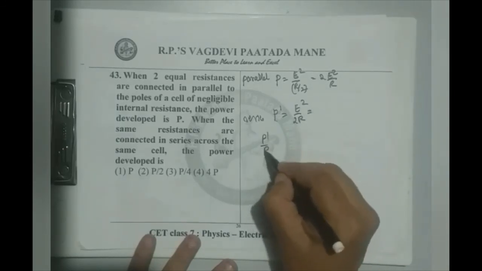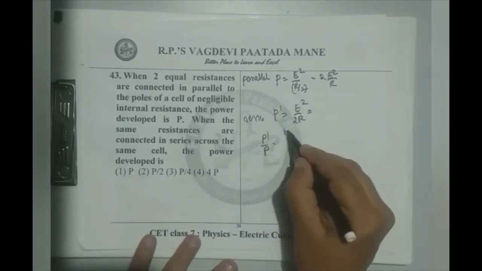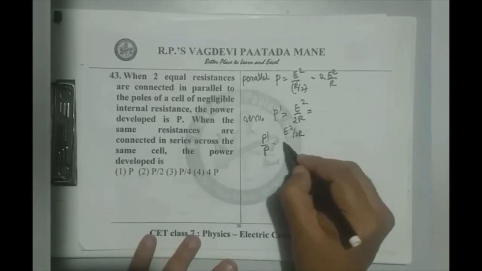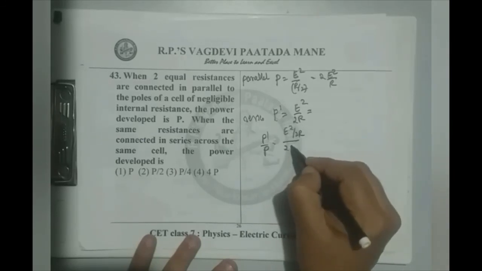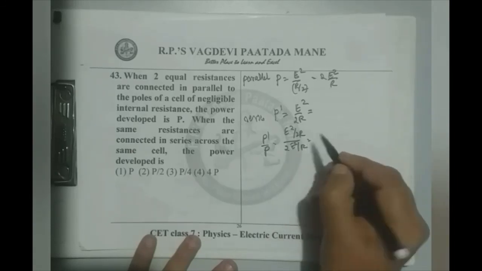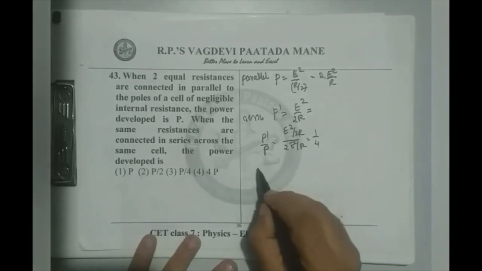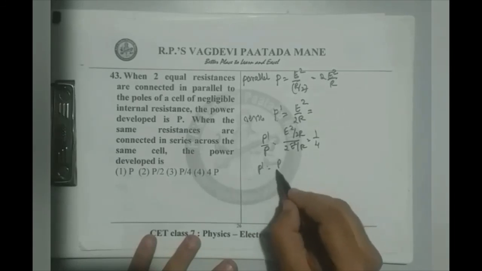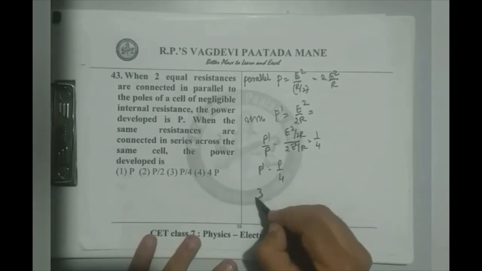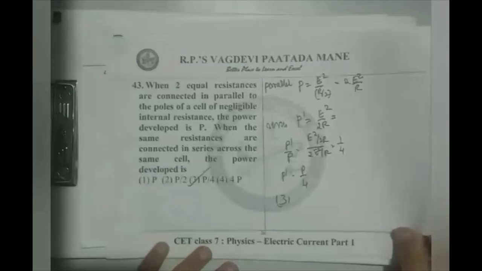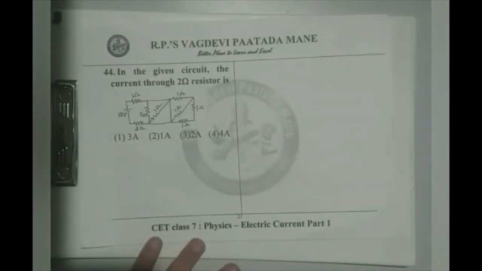P dash by P is E square by 2R by 2 E square by R, that is 1 by 4. Therefore, P dash is P by 4. Option 3 is correct.